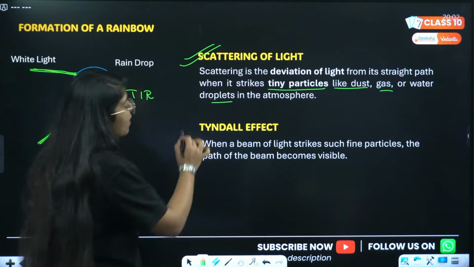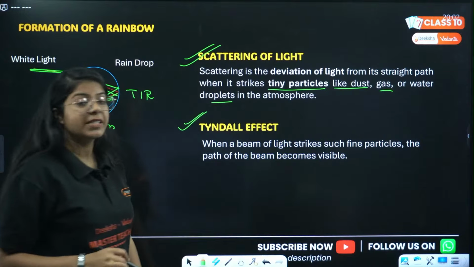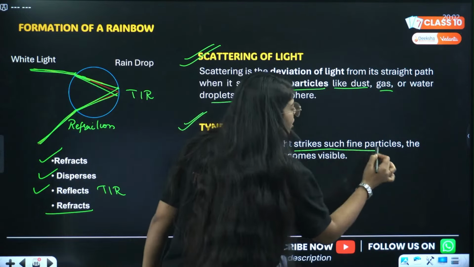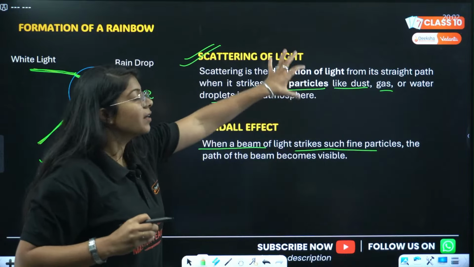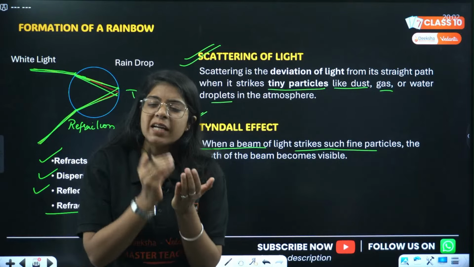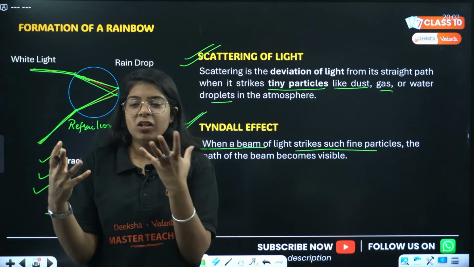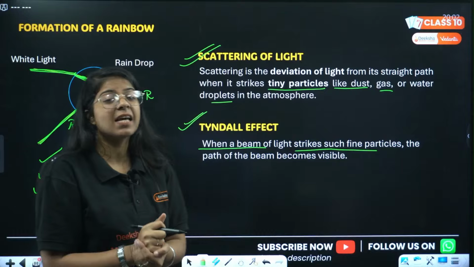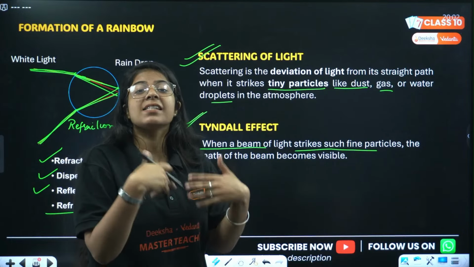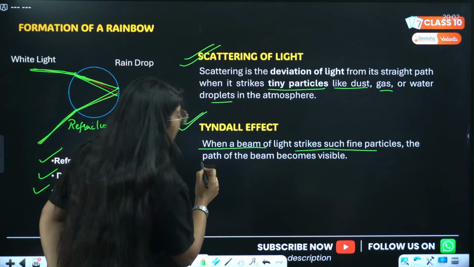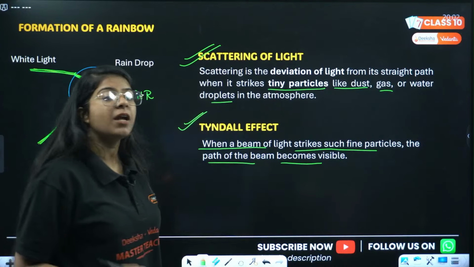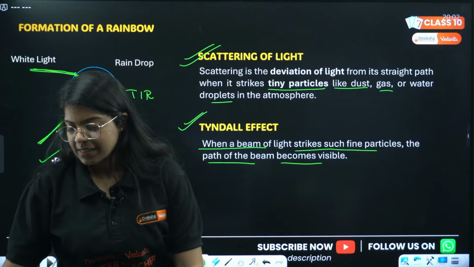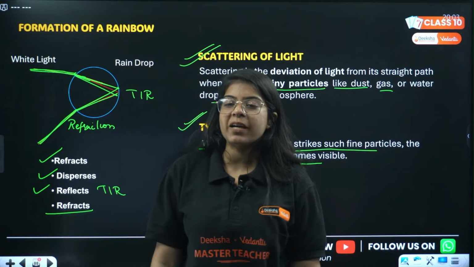ठीक है? Then we have the last topic, that is Tyndall effect. Tyndall effect is when a beam of light strikes fine particles. Here we have dust, gas. These are fine particles like mitti and all that stuff, right? So when a ray of light strikes fine particles, those particles get visible. ठीक है? The path of the beam becomes visible due to those fine particles. Yes, khatam. This is our last topic, everyone.